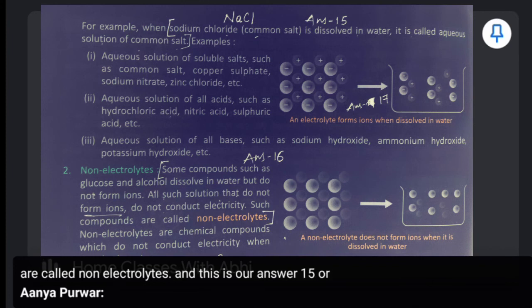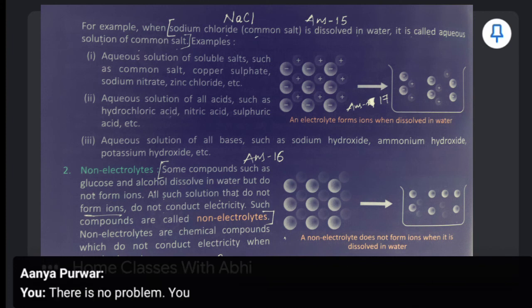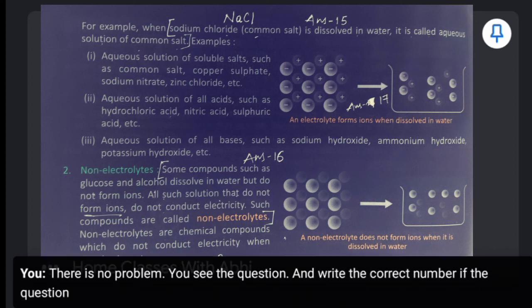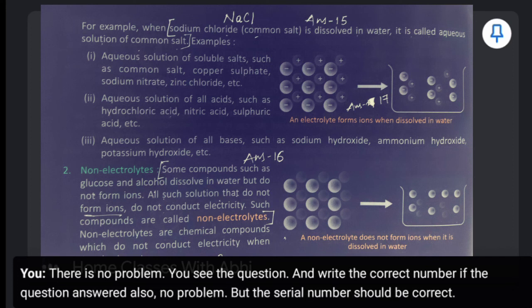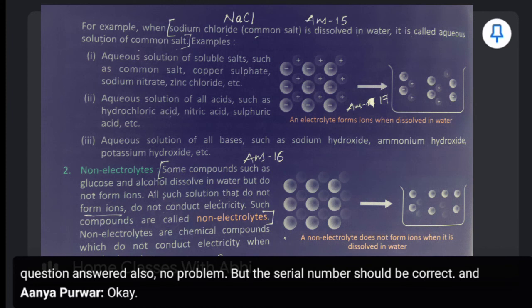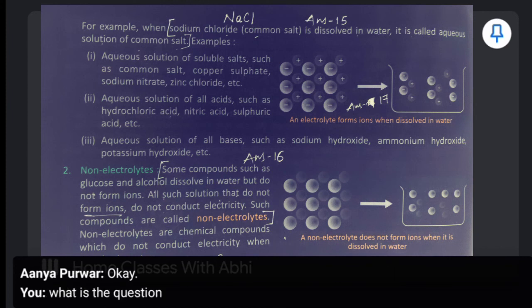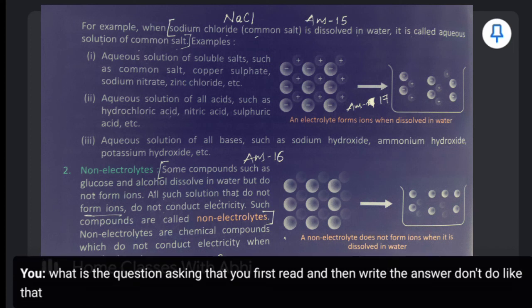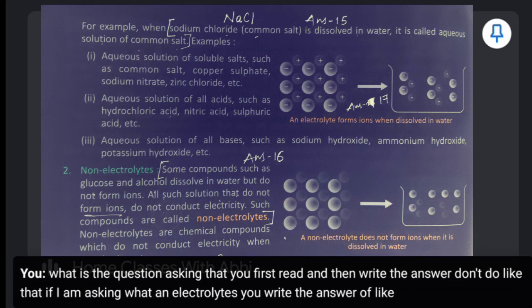There is no problem. You see the question and write the correct serial number. If the question answers are written up and down, also no problem. But the serial number should be correct, and the correct question number, and what the question is asking. First read and then write the answer. Don't do like that. If I am asking what are non-electrolytes, you write the answer of electrolyte. So please don't make that type of mistake.